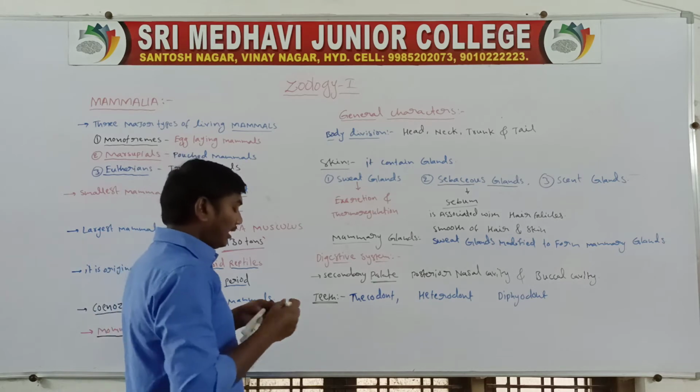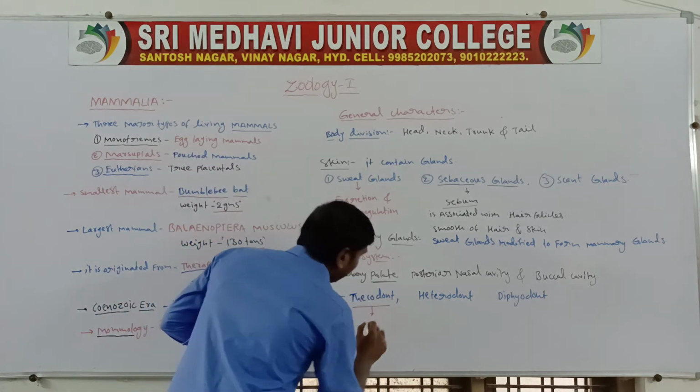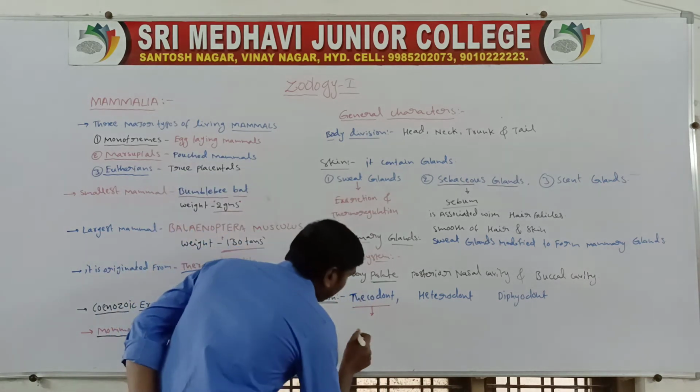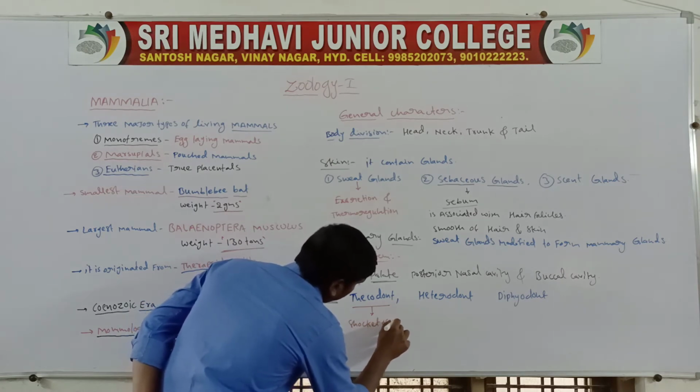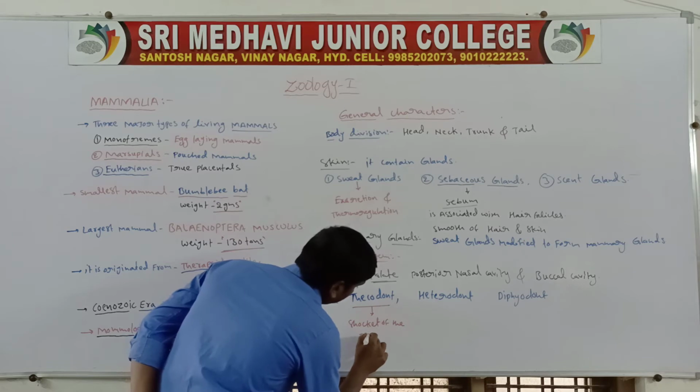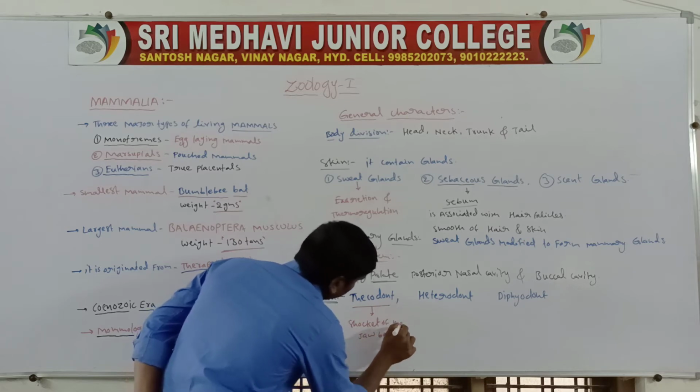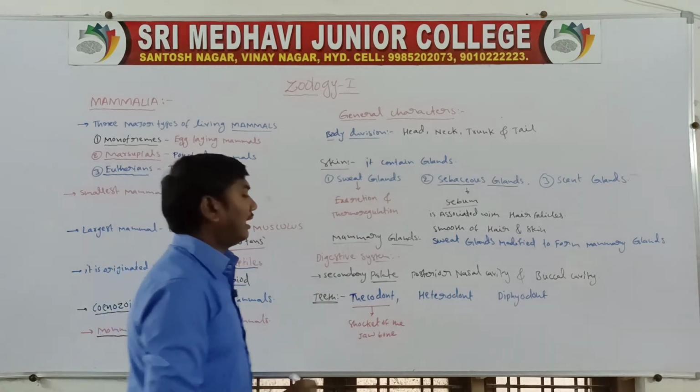Thecodont means the teeth are embedded in the sockets of the jawbone.